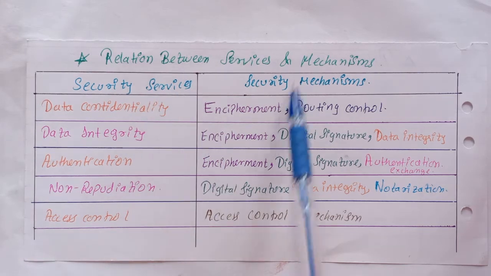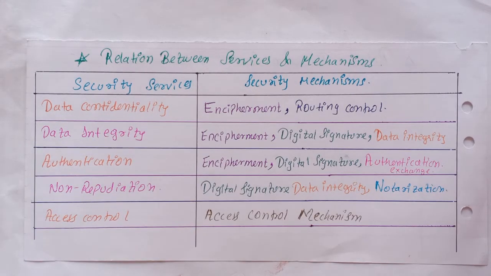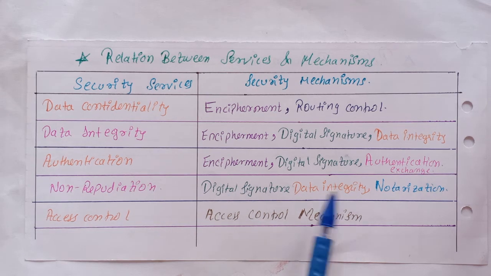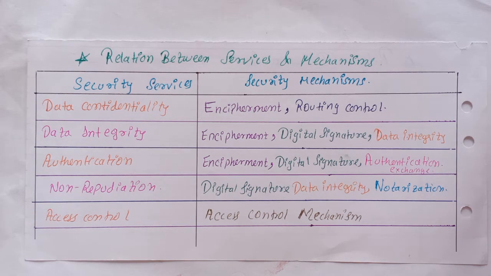Now we will see the relation between security services and mechanisms, that is, which security mechanisms can be used to implement security services. So data confidentiality: here encipherment and routing control can be used. For data integrity, encipherment, digital signature and data integrity can be used. Authentication involves encipherment, digital signature and authentication exchange. Non-repudiation involves digital signature, data integrity and notarization. And access control involves access control mechanism.